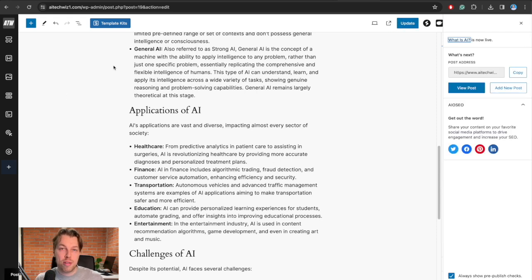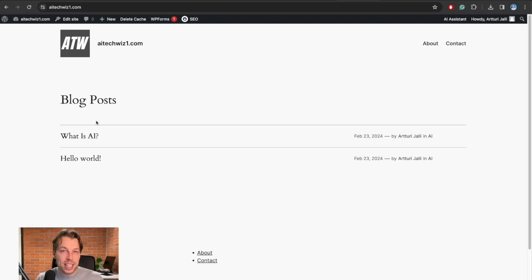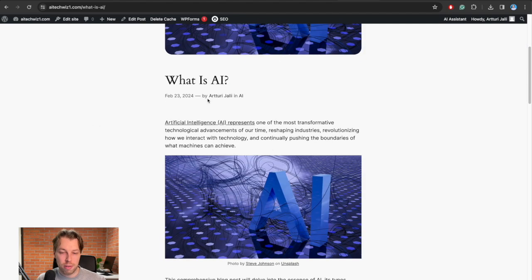And now this blog post is automatically added to the blog post section in the website. So for example, if we now visit the website, we're going to see this blog post, this What is AI, it is right here. And this is going to rack up the more blog posts you write. And if somebody visits your front page, they can just choose one of these blog posts that you have produced. So if I now click on this, I'm going to see this blog post that I just wrote.